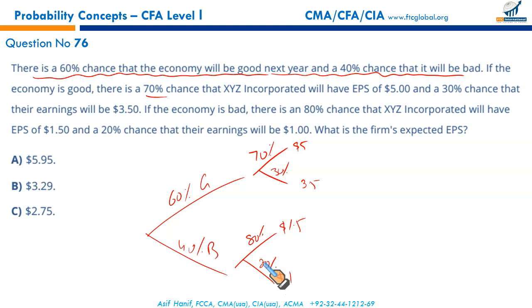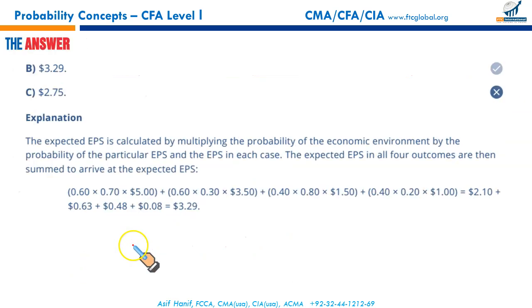You just have to roll it back, and I'm sure you all know: 70% of 5 plus 30% of 3.5, the result comes here; 80% of 1.5 plus 20% of 1, and then this times 60% and this times 40% will give you your final answer, which I believe is 3.29. No twists whatsoever. B.